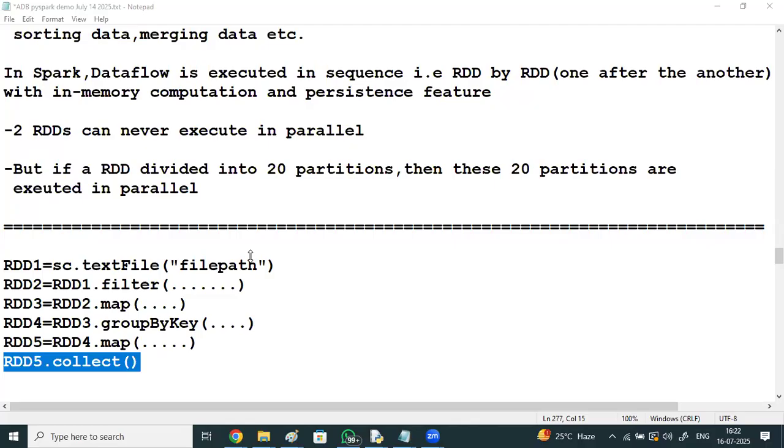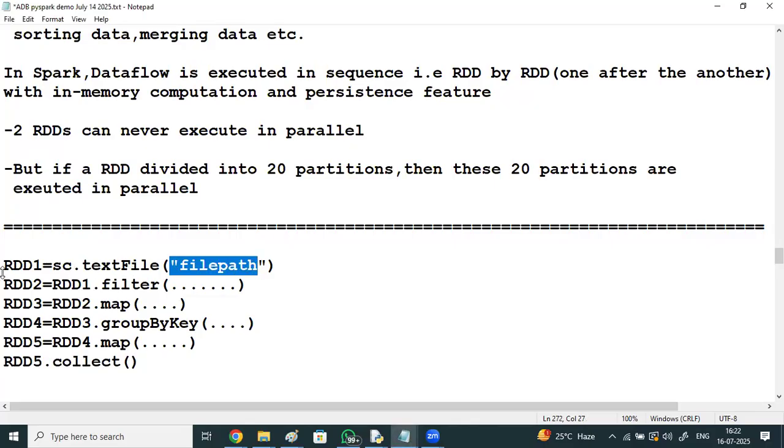RDD size also will be too large. Assume that one RDD size is like 2 TB. This RDD1 is 2 TB, so we need to maintain 2 TB of RAM.